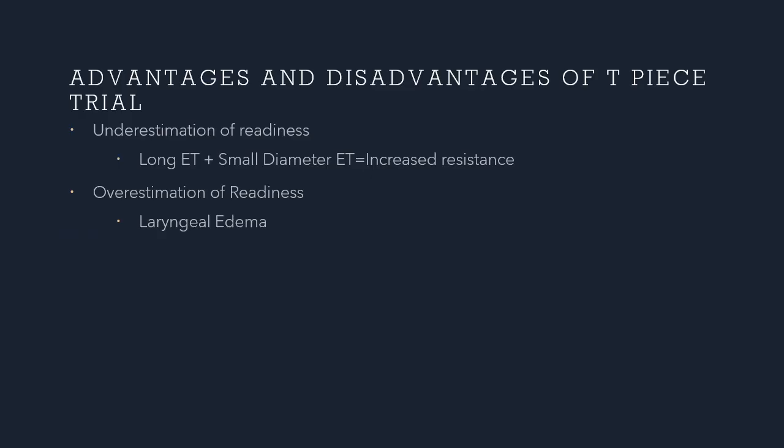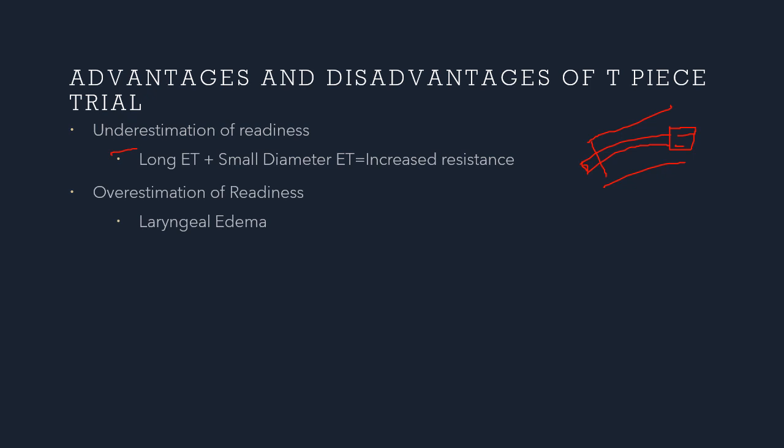The advantages and disadvantages are these. See, a T-piece trial may overestimate or underestimate the readiness. When will the T-piece underestimate readiness? See, the patient is connected to a long endotracheal tube, right? So this endotracheal tube in a small baby means it's a small diameter endotracheal tube. That means there is more resistance. If the patient is unable to include this extra resistance into their work of breathing, it will look as if the patient will not be able to breathe outside the ventilator, hence resulting in underestimation of readiness.